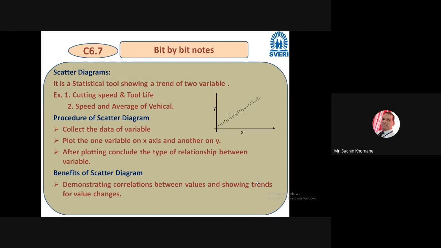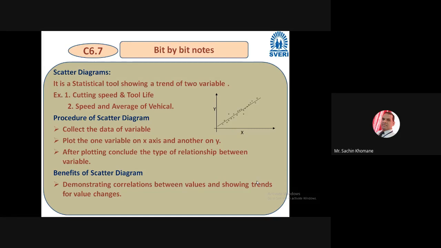For example, another speed and average of vehicle. If you increase the speed of vehicle, what is the effect on average of vehicle? So that kind of graph means I want to tell, like, you need two parameters or two variables which you have to draw on one axis and another on y axis, and you have to draw.